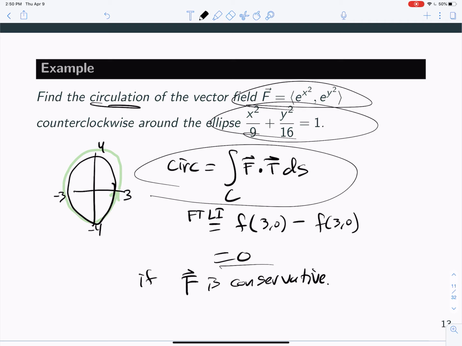Some of these problems that look really difficult can be made to be really easy when the vector field is conservative. That's the key. All right, so hopefully that idea makes sense and you can use that to solve some problems, and we'll see you in the next video.